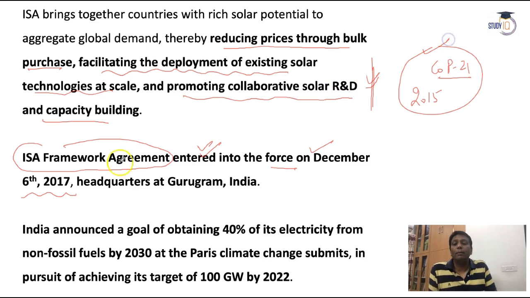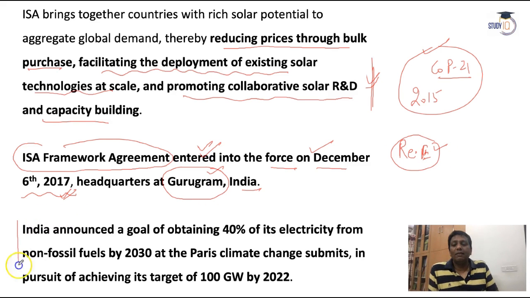Okay, you always remember. When it came into force, that day was December 6, 2017, and its headquarters is in Gurugram, India. See, India has some targets to increase renewable energy.